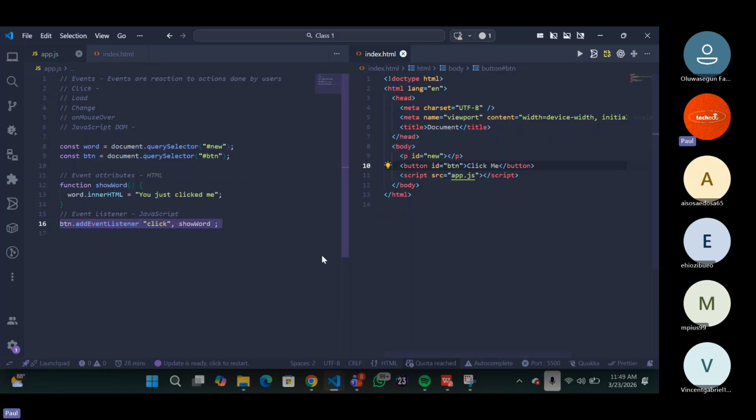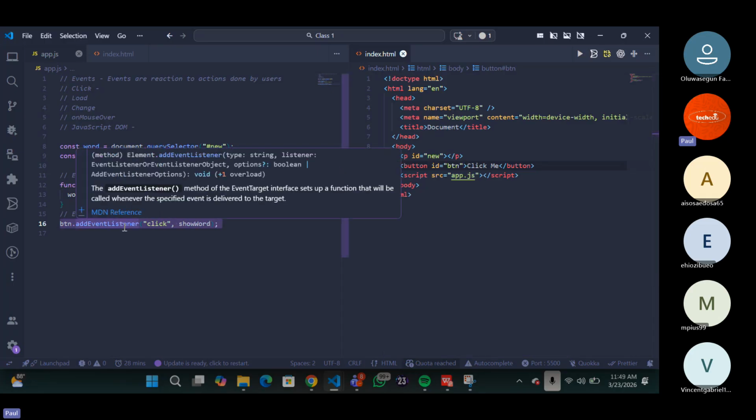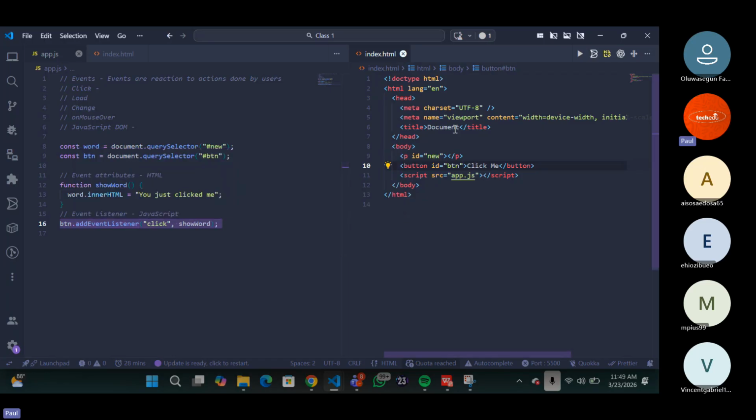And as I was saying before, when you start using React, most of the time you're using this attribute method. I cannot remember the last time I used an event listener as a React developer. Most of the time you're using the attribute method. But it also depends on you. There are other people that will still use event listener, depending on their framework, depending on what they use. So that's it. But the question is, is it clear?